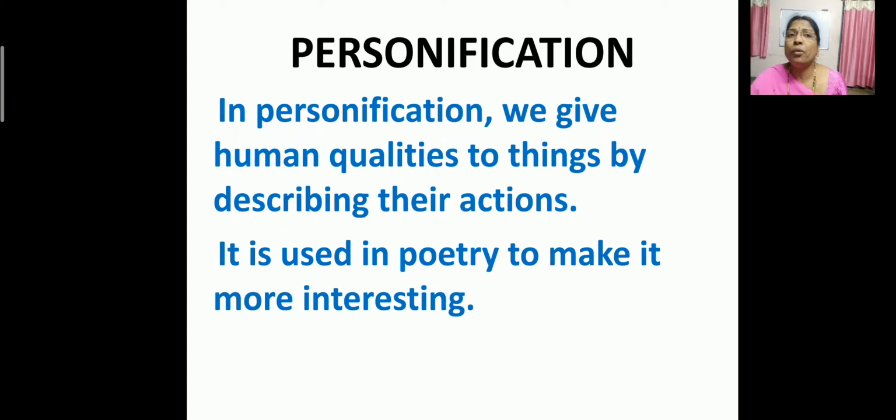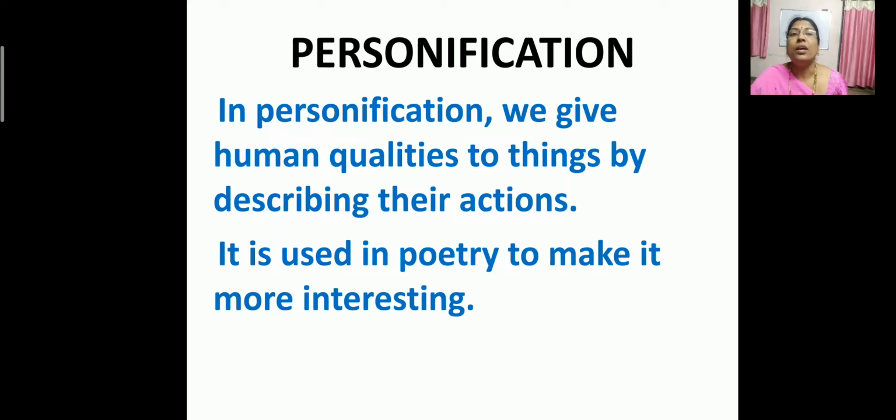So in the poem, what is the human quality given to the moon? Yes, walking. Okay, the moon walks slowly and silently. So walking is given. Will a moon walk, children? Does it walk? It will be in the sky, isn't it? It will not walk. So we are giving a human quality. So why is a human quality given to the moon?